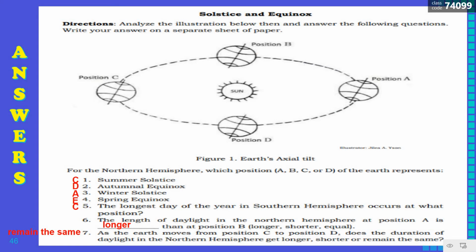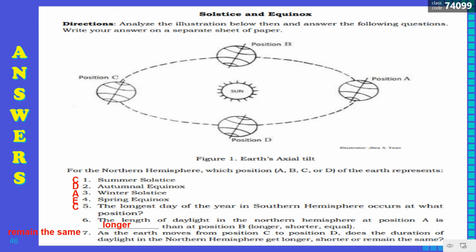So this is our answer. For number one, we have the summer solstice. It is point C, that is on the left part of the Sun. Autumnal equinox is letter D, the north part of the Sun. Winter solstice is point A, that is on the east of the Sun. And spring equinox is letter, okay, I think that is letter B.